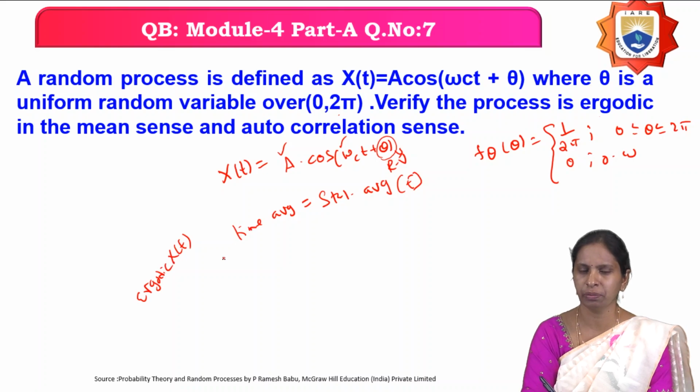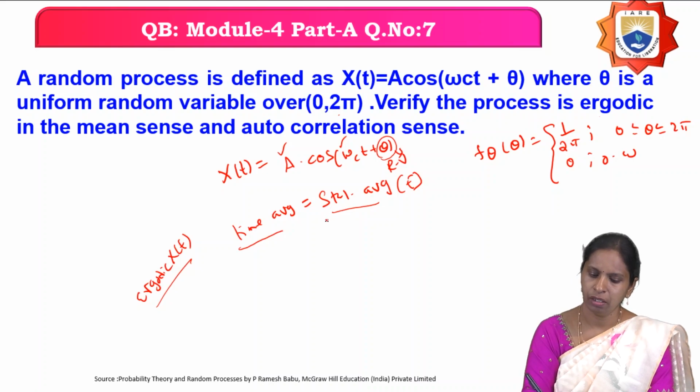What is the condition for the ergodic random process? If all the time averages are equal to the statistical averages, then you can say that the given random process X(t) is an ergodic random process.